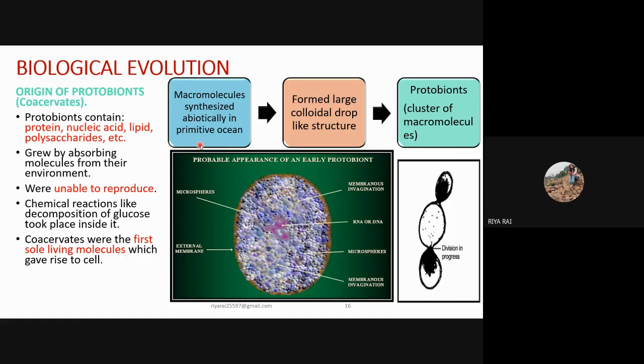The macromolecules were synthesized abiotically in the primitive oceans, and these macromolecules formed large colloidal drop-like structures known as protobionts, which are clusters of different macromolecules. They were able to carry out division, but they were not able to reproduce. Chemical reactions like the decomposition of glucose took place inside them, and coacervates were the very first living molecules which gave rise to the cell.